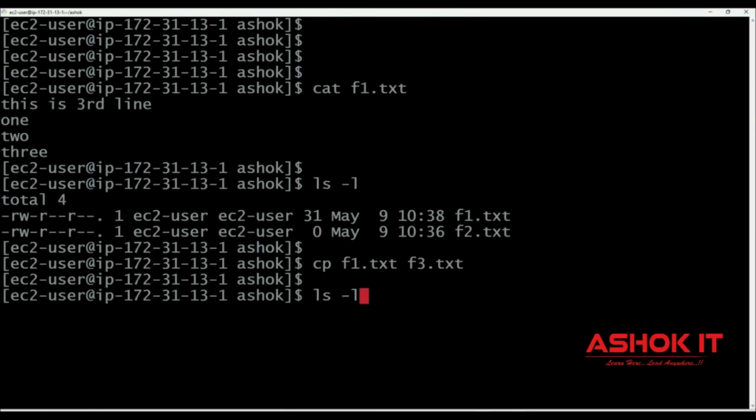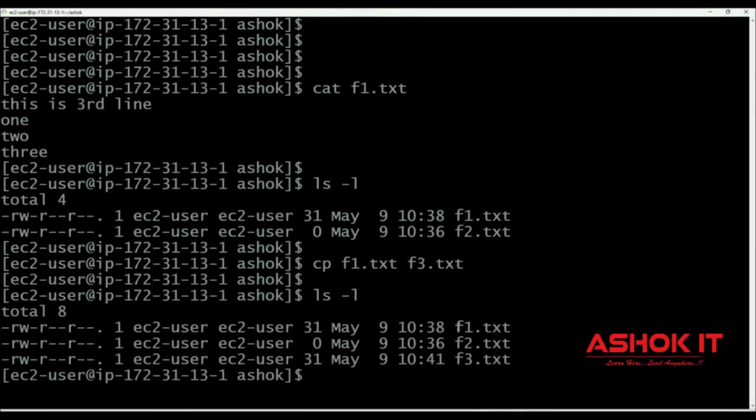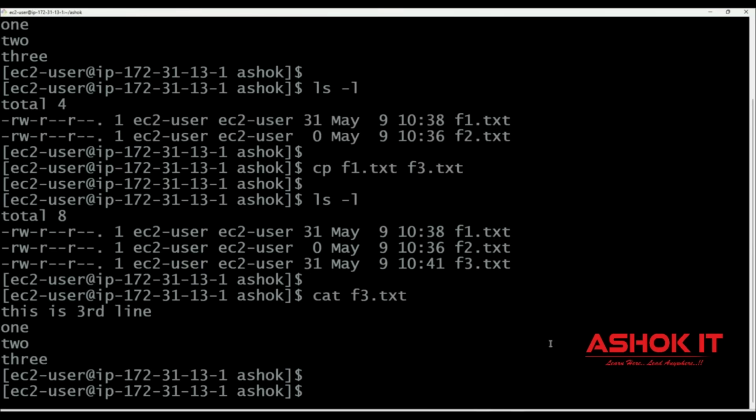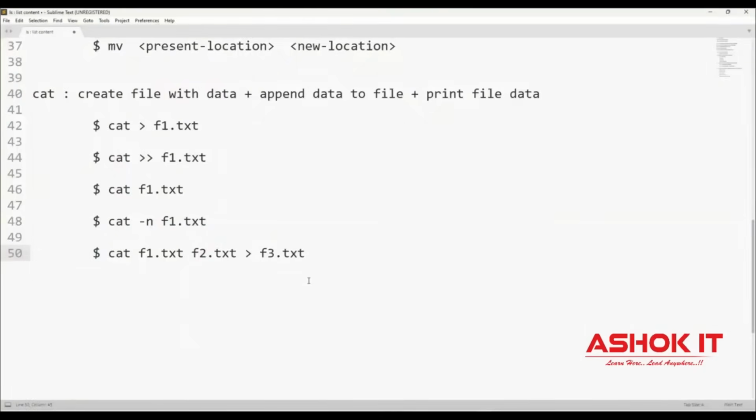Then we have done this. Okay, ls -l. With the F1, I have created F3. Then go to that file and print the content, cat f3.txt. So whatever the data which is available in the F1 is copied to F3. So if you want to copy the data from one file to another file, then you can use cp command.